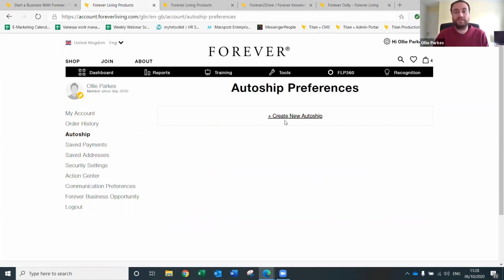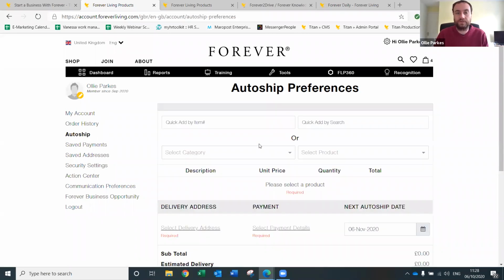Auto ship is basically our new automated ordering system, which means that you can create an auto ship to say, I want to place an order for X products on X date every month, and it will automatically do it for you. It takes the hassle out of ordering the same products. So press create new auto ship here.